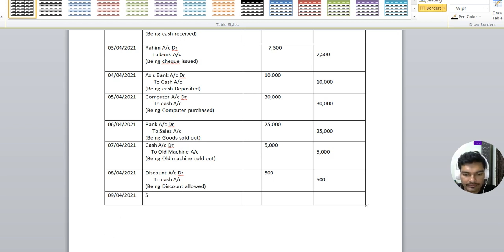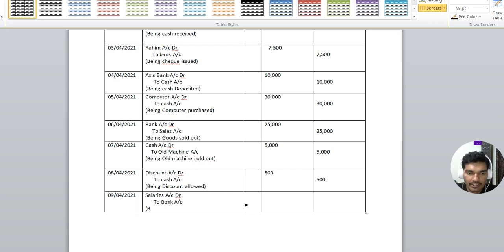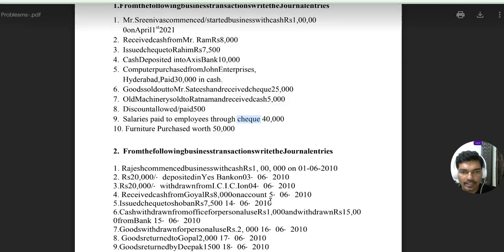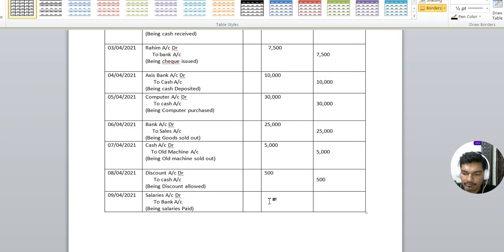So salaries account debit to bank account, right? Being salaries paid through check. If salary paid through cash, being salaries paid through cash. So the amount of salaries paid through check, 40,000 rupees.